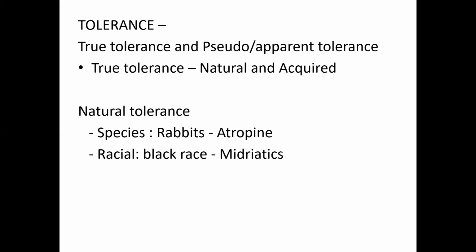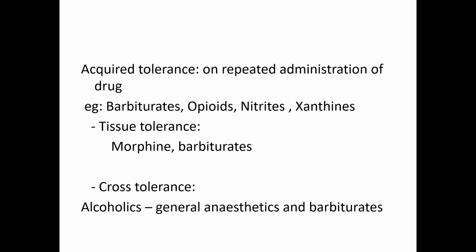Whereas acquired tolerance is because of the repeated administration of the drug. Examples are barbiturates, opioids, nitrates, and xanthines. They show tolerance if they are administered repeatedly. And this acquired tolerance may be tissue tolerance or cross tolerance.